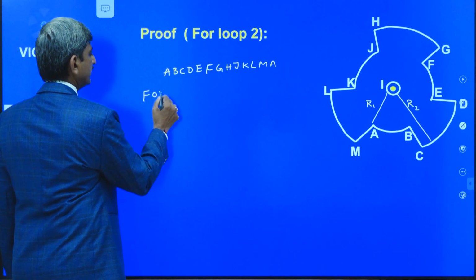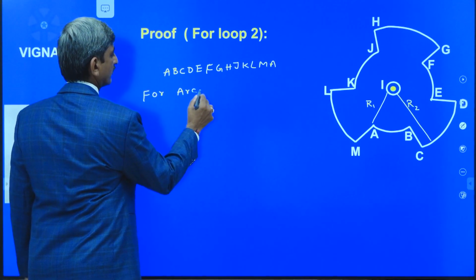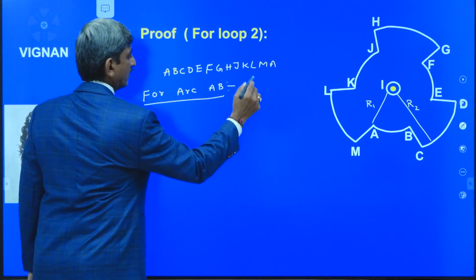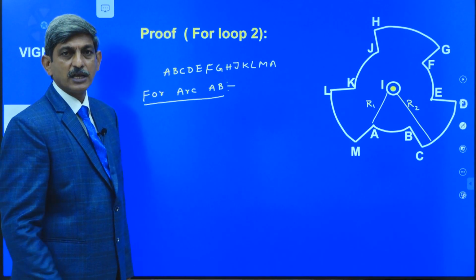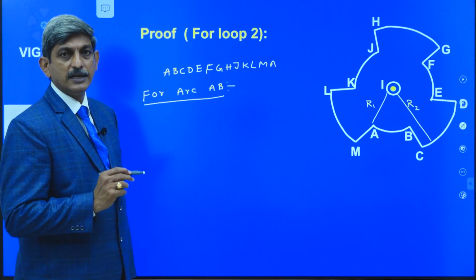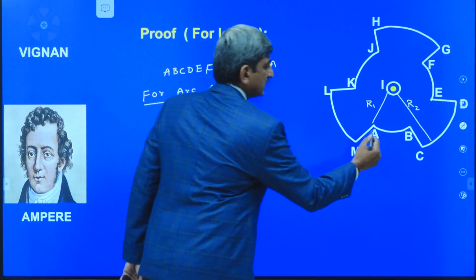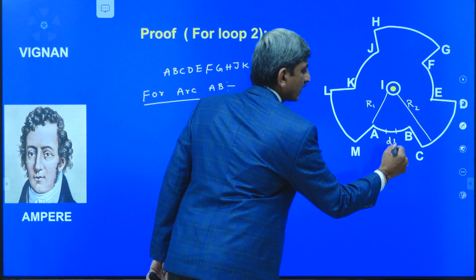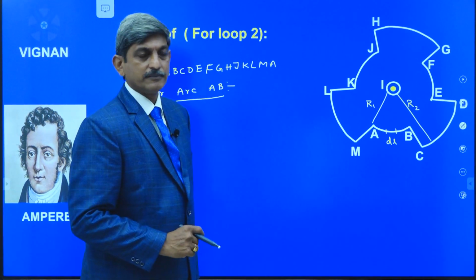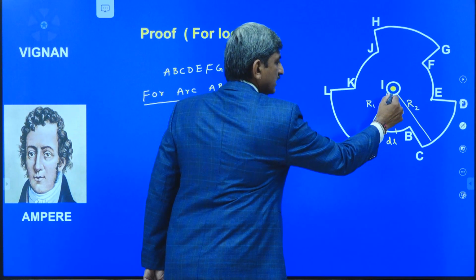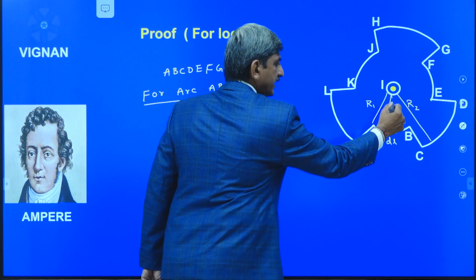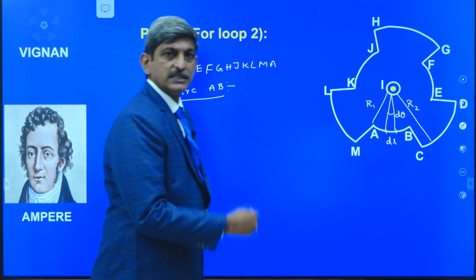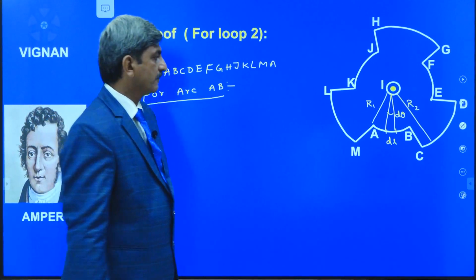For arc AB, I am going to calculate the B bar dot DL bar value. For that, let us consider a small element of length DL in arc AB. Let us assume that this small element is subtending a small angle d theta at the center of the arc.